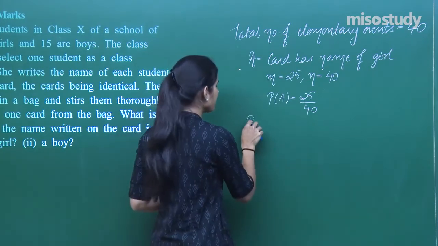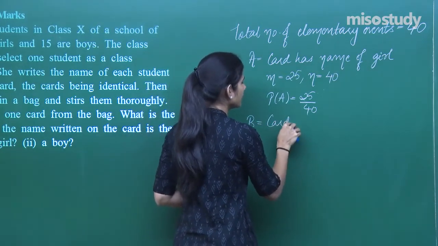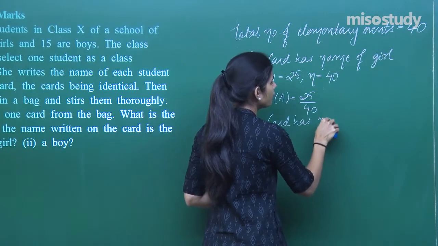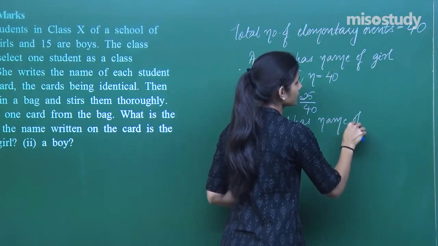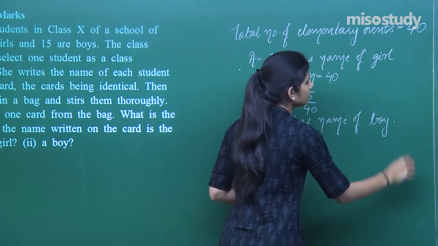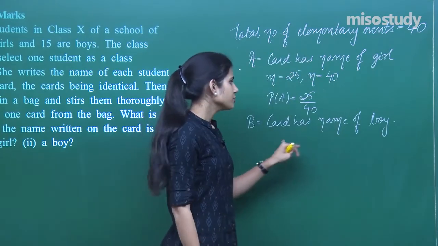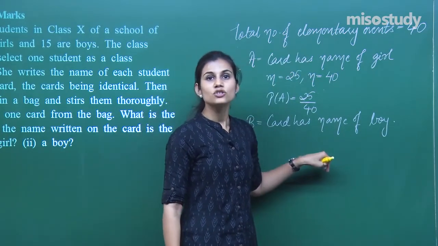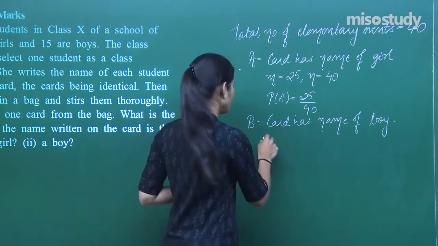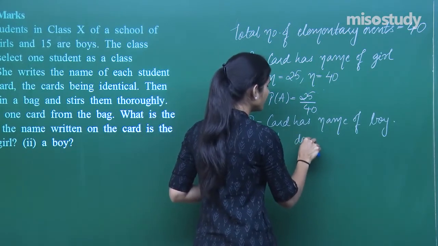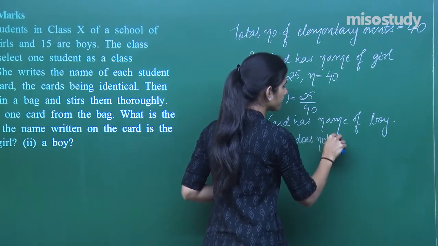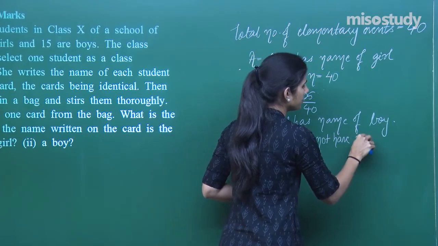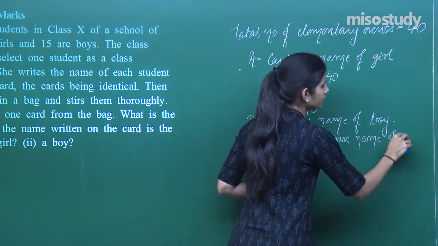Now if I am saying B is the card has the name of a boy, that means the card is not going to have the name of the girl.